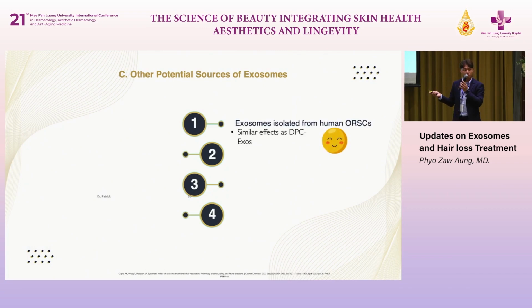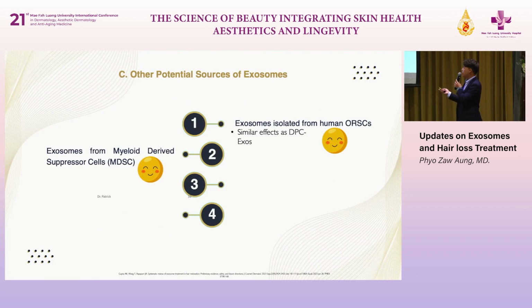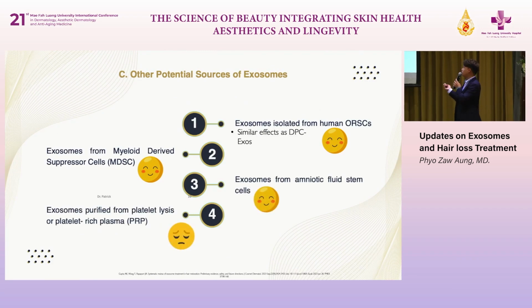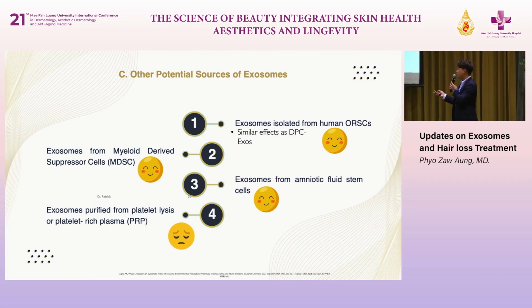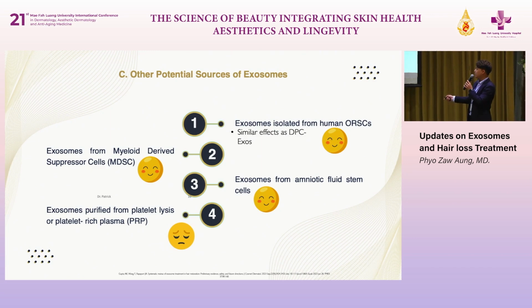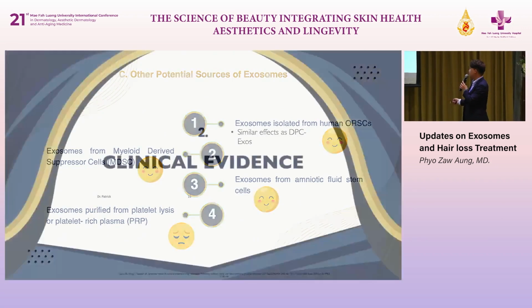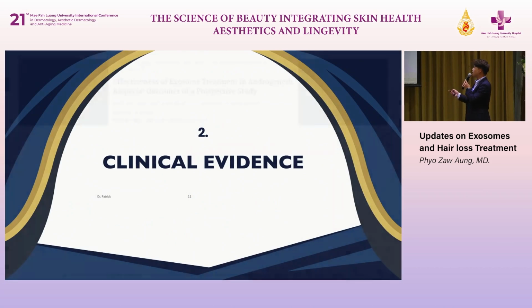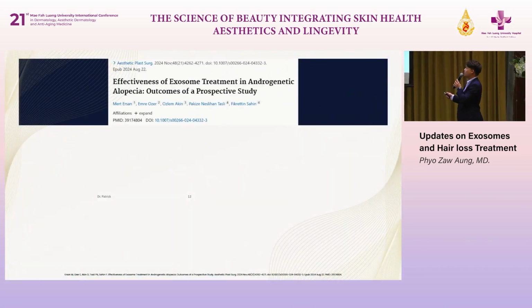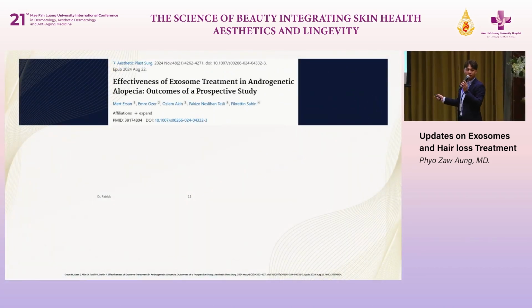From the outer root sheath stem cell, you can use outer root sheath cells. Also, you can use the myeloid-derived suppressor cell, also the amniotic fluid cell, also the platelet PRP or something like that. However, there is an interesting result from this in vivo study here. If you extract the exosome from the platelet lysate or PRP, the effect is not that good in the laboratory. So this is the thing that we have to learn according to the research. So what about the clinical evidence? This is the research recently published in November related to the use of exosomes in AGA.